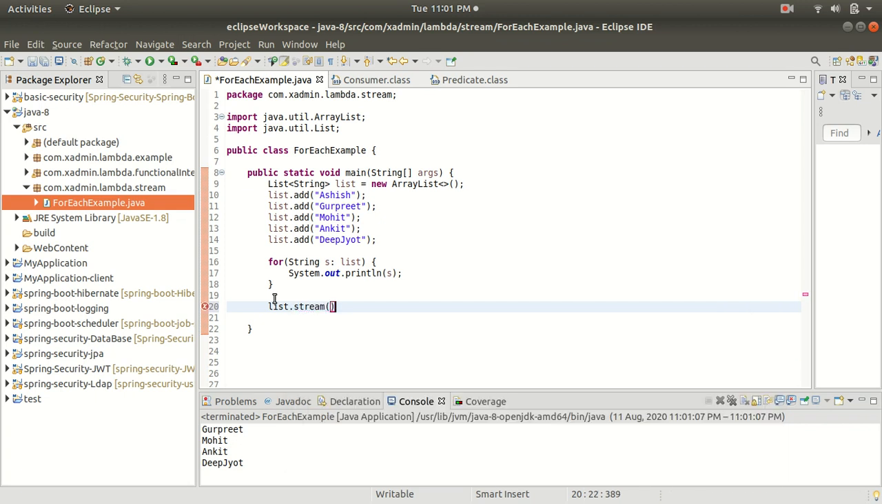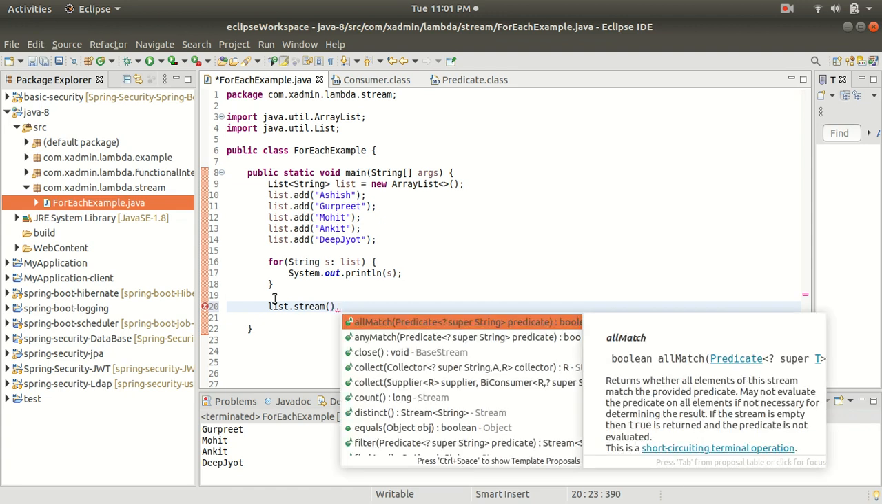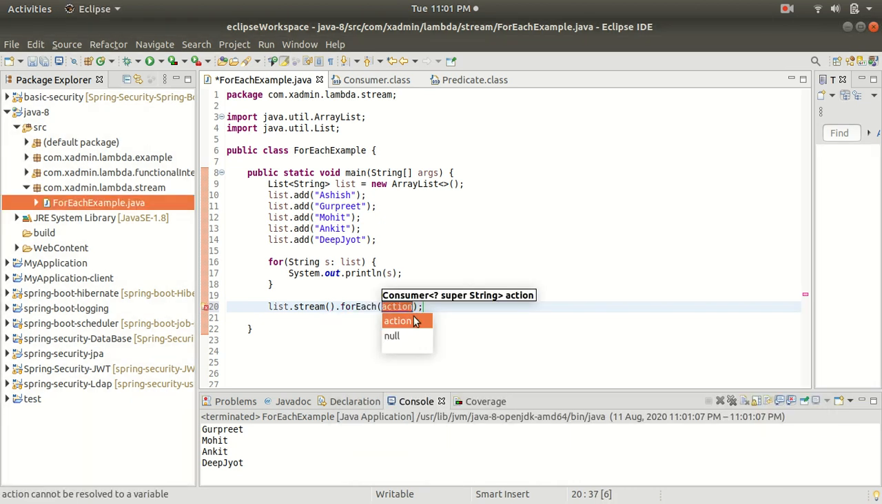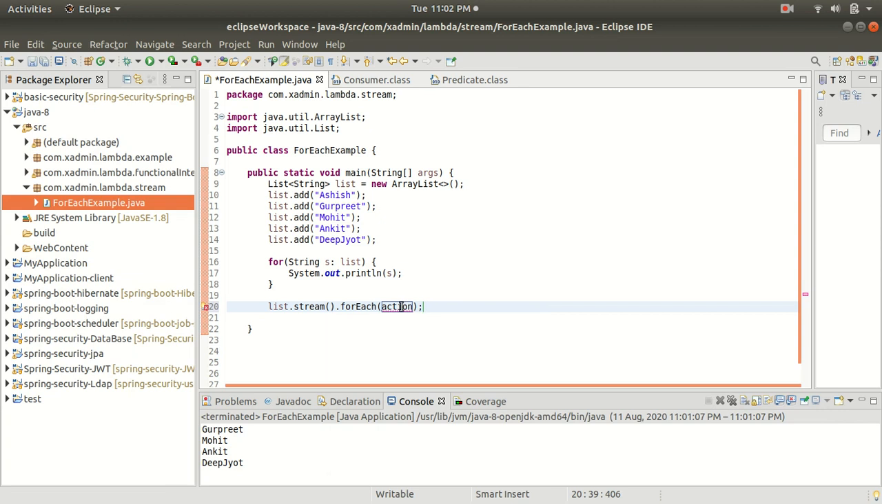So list.stream. The list is converted to a stream, and now we are going to use the forEach method of the stream API. If you observe, the argument of the forEach method is taking the Consumer functional interface. Let me add it. So it is taking the Consumer functional interface.